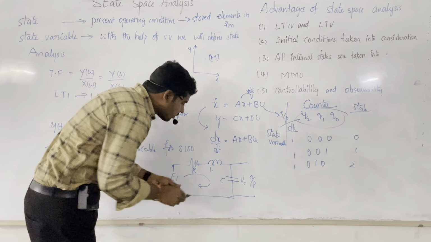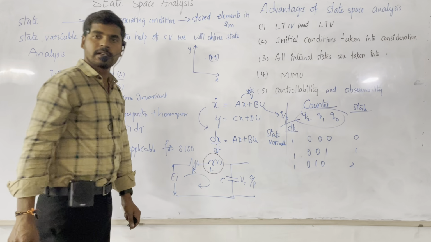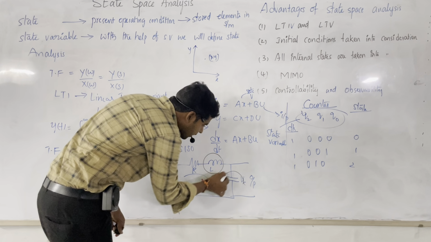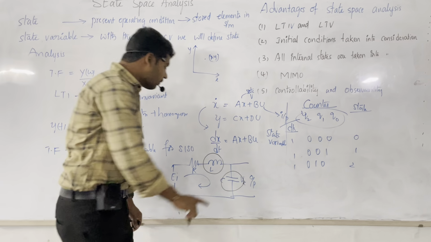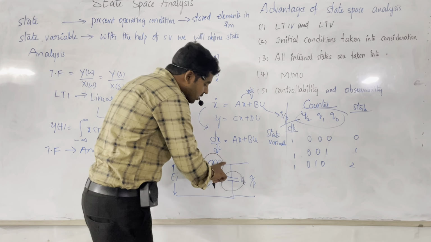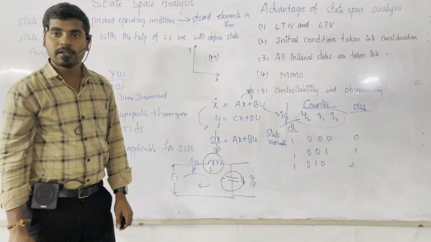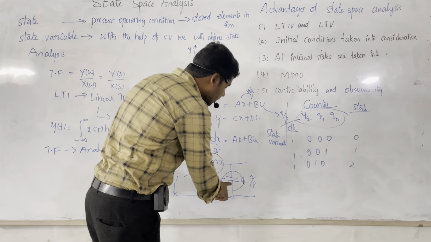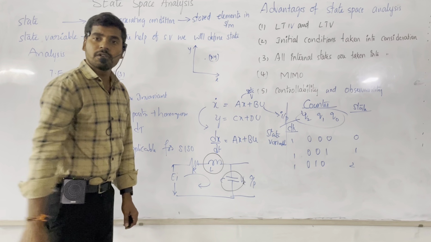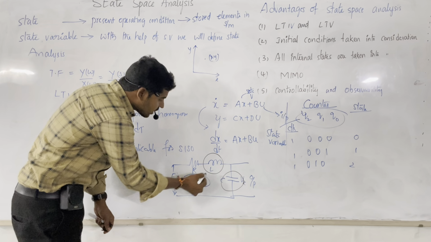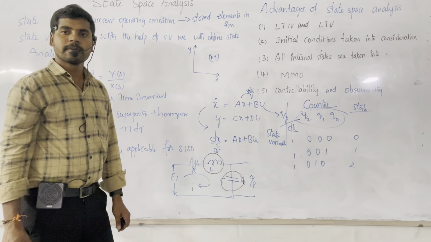If you observe this, this is an inductor and this is a capacitor. Inductor and capacitor store values, right? That means the storage elements in the system are generally called the state of the system. So these two are the state of the system. The storage element can be controlled by the corresponding current passing through the inductor.